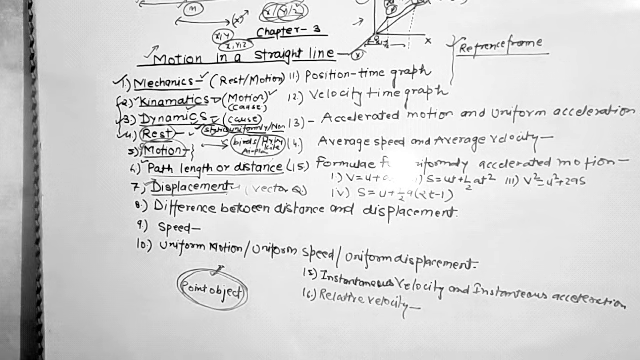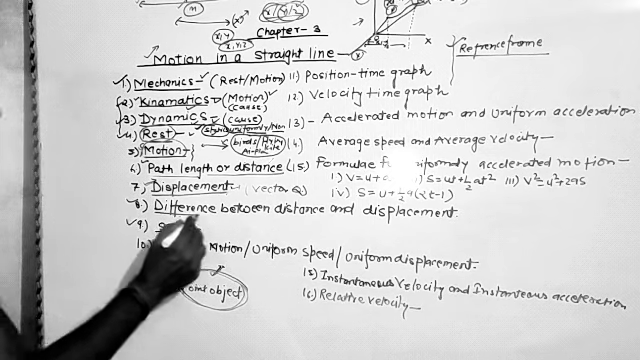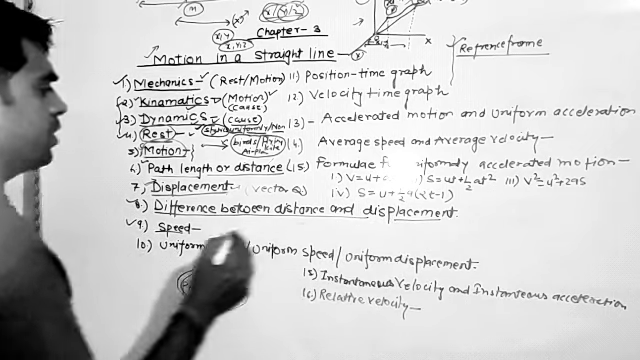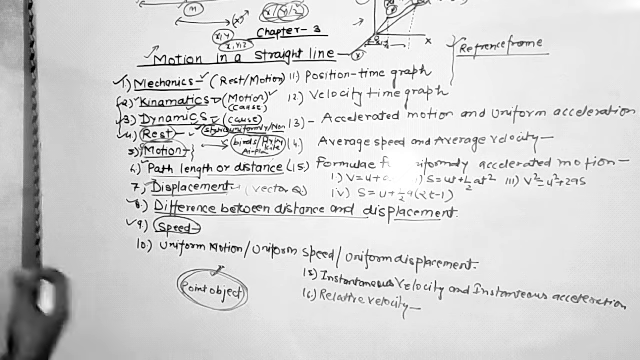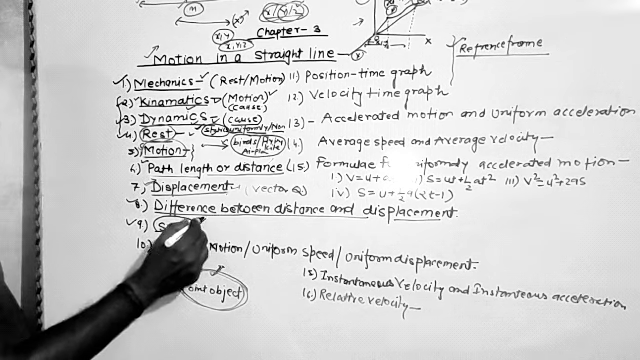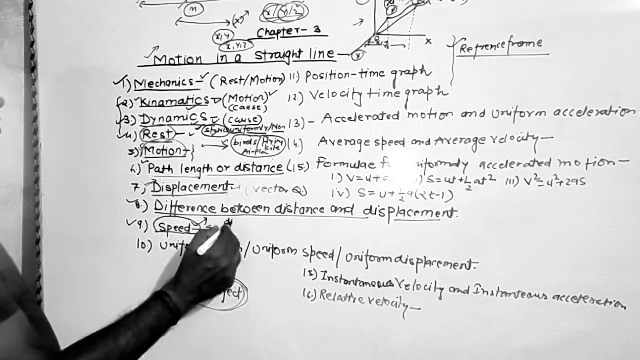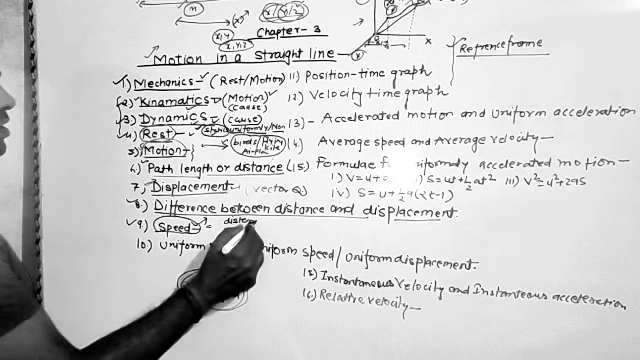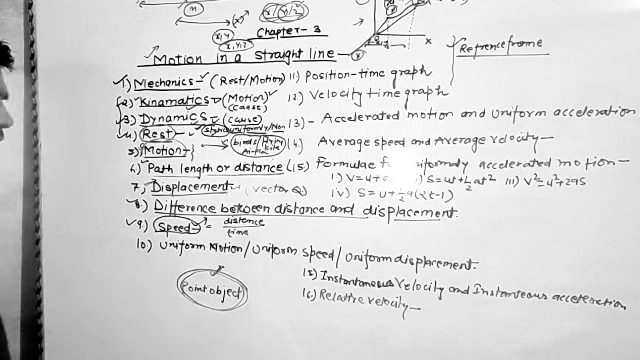Now we are going to our next topic, speed. Now what is speed? When we have the idea of how much distance is traveled by the object in a given interval of time, then we are discussing speed. So what is speed? Speed is defined as the distance traveled by the object in a given interval of time. So distance upon time is called speed.